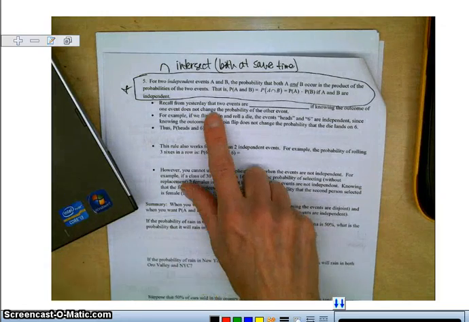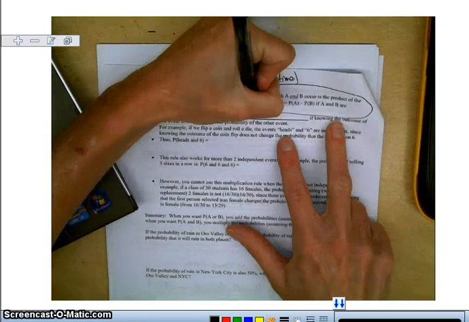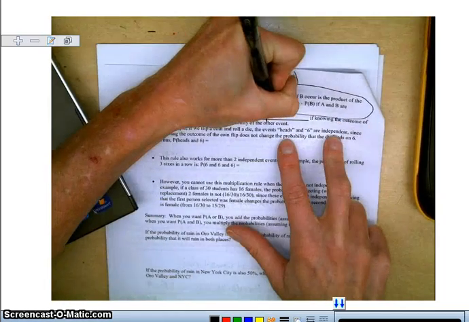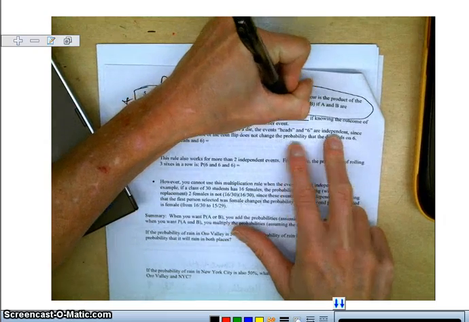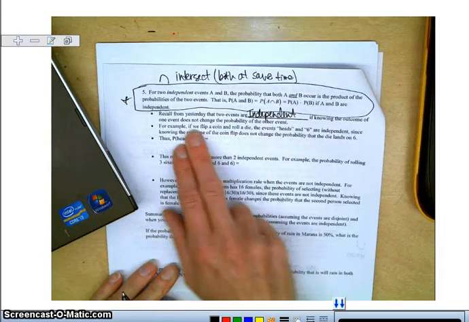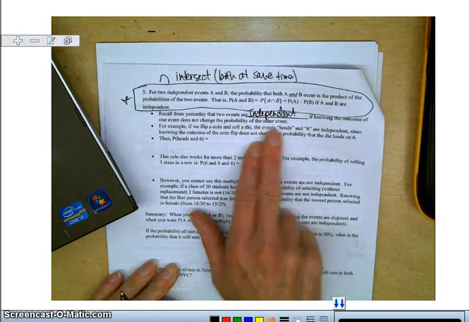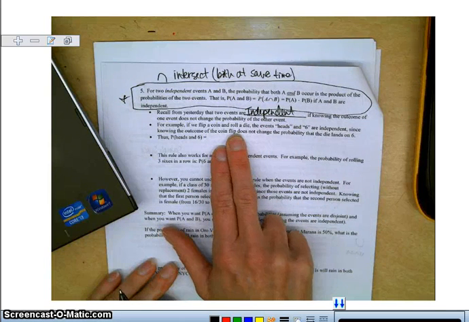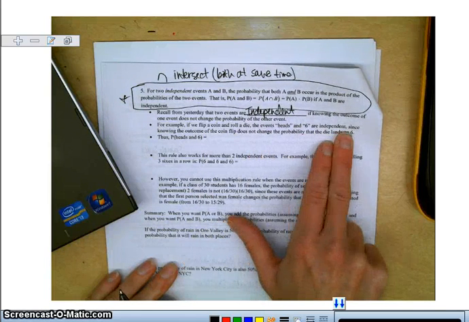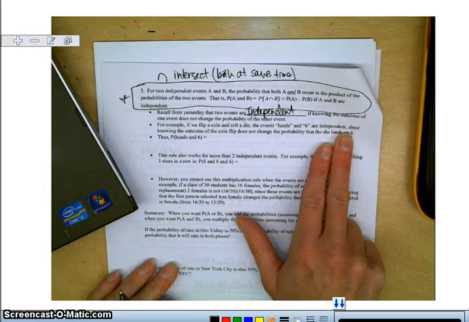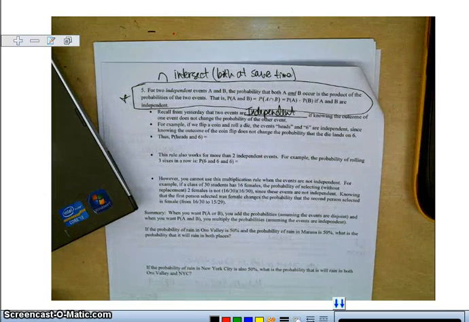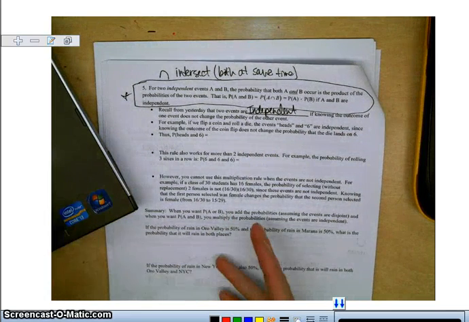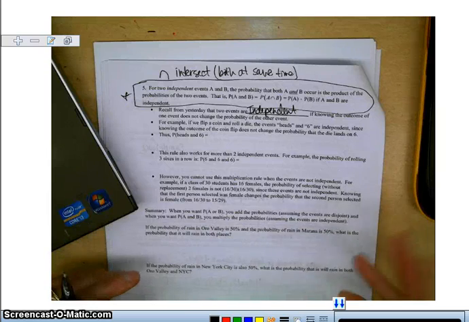Recall from the last day's notes that two events are independent if knowing the outcome of one event does not change the probability of the other event. For example, if we flip a coin and roll a die, the events heads and 6 are independent, since flipping a coin doesn't affect rolling the die.